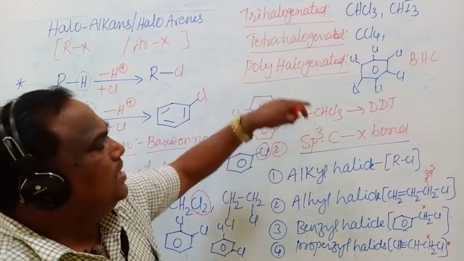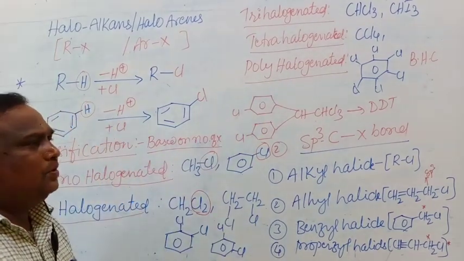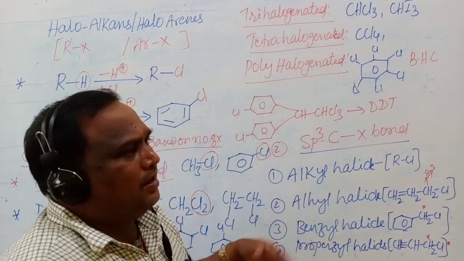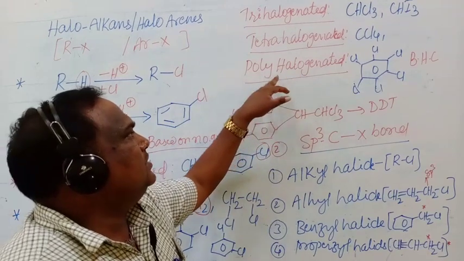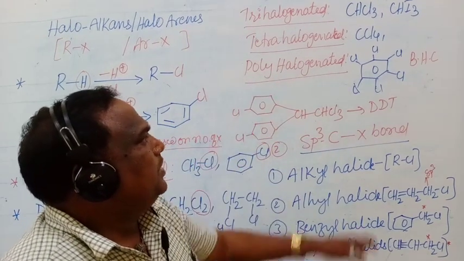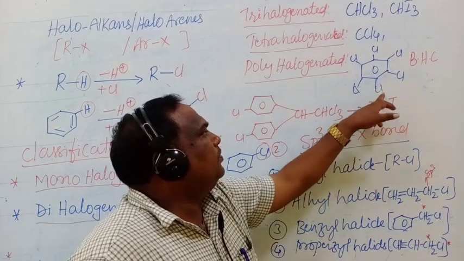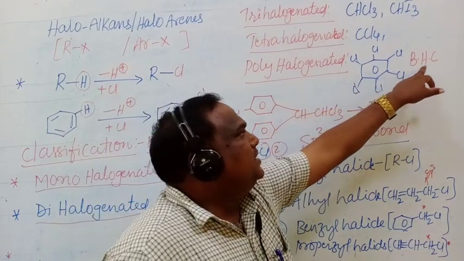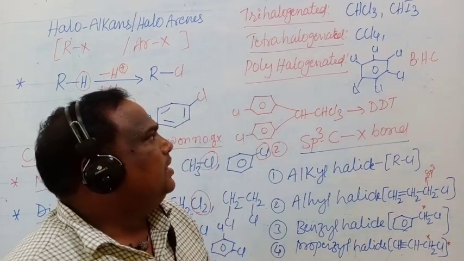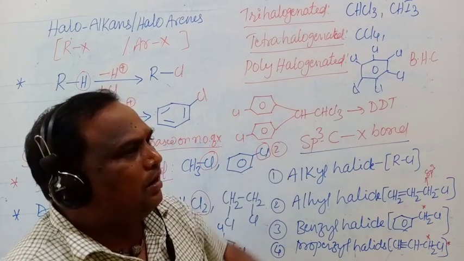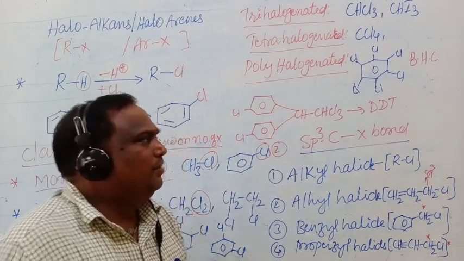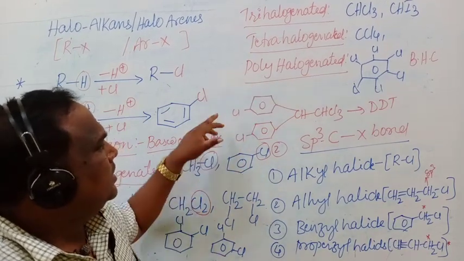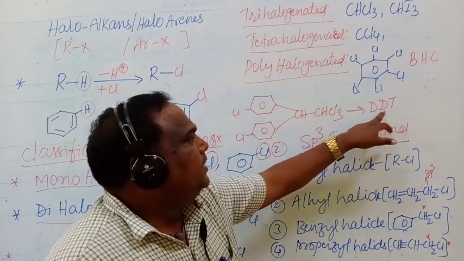Next one, polyhalogenated compounds. Poly means many; if we count more than 4, that is considered a polyhalogenated compound. In this one, 1, 2, 3, 4, 5, 6 chlorines are present on the benzene ring. That's why it is benzene hexachloride, commonly called gammexane. Commonly we will use this one. Next example for the polyhalogenated compound is DDT.